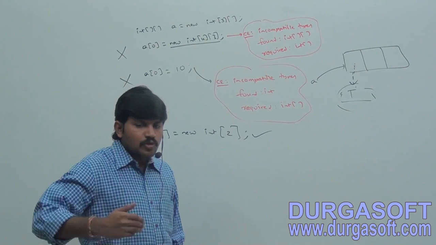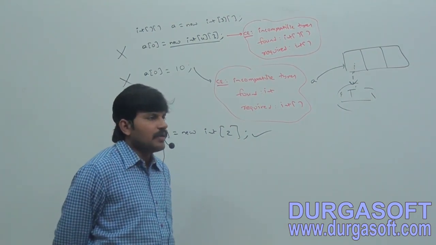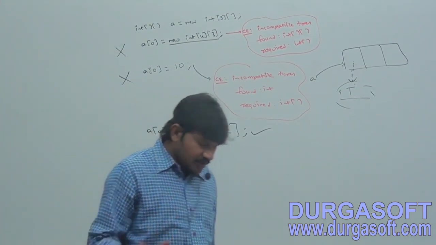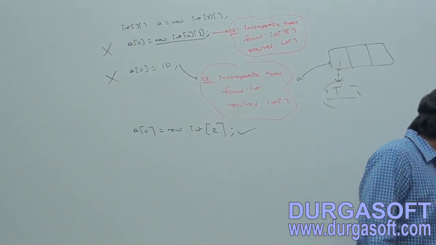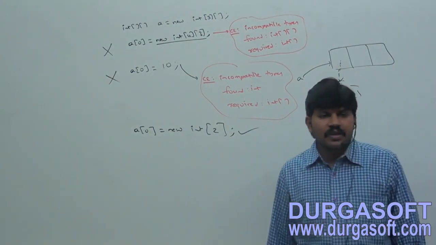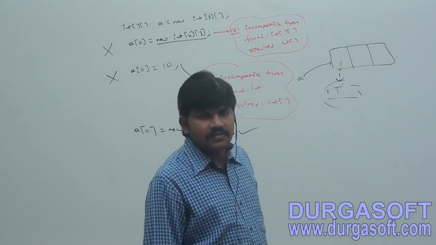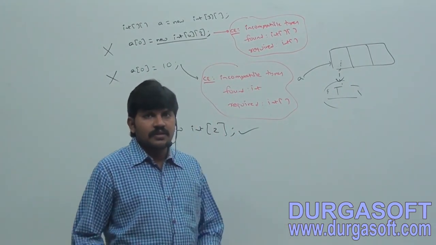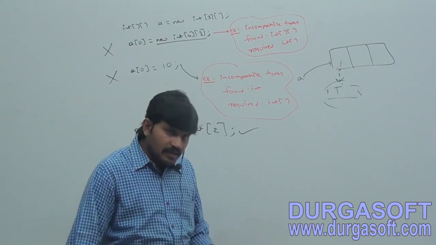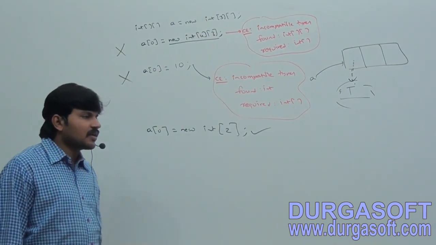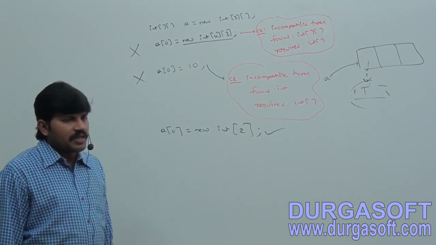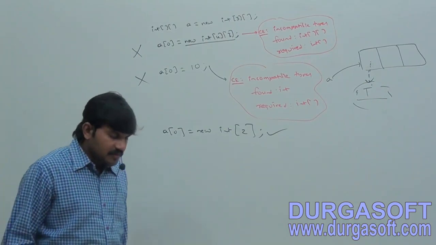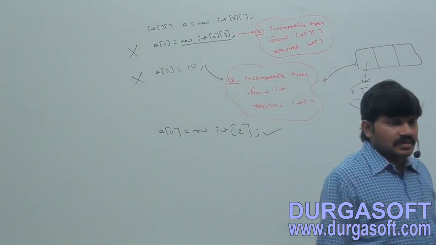If we are trying to provide any other dimension, then we will get a compile time error. Okay, take these things anyway.